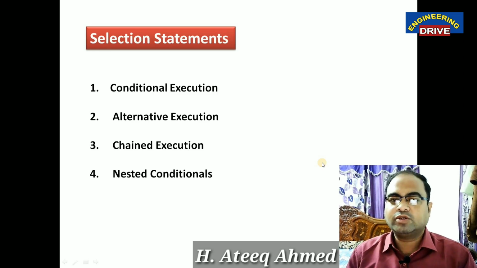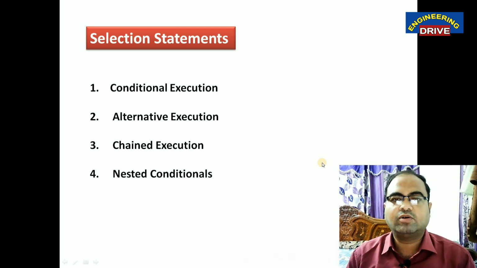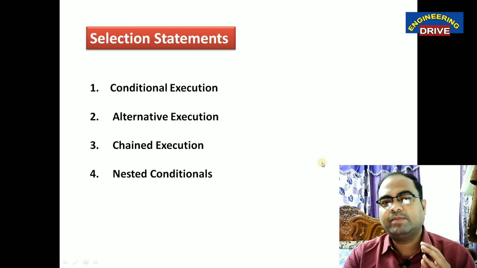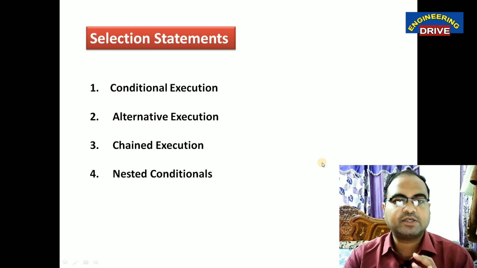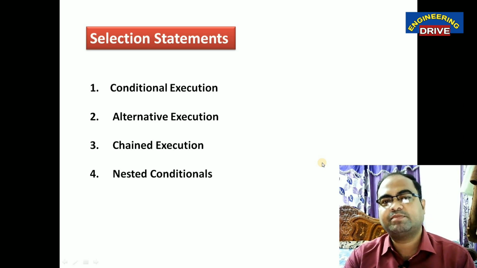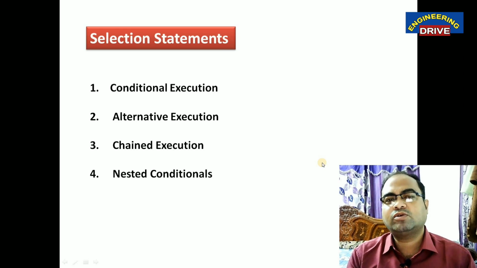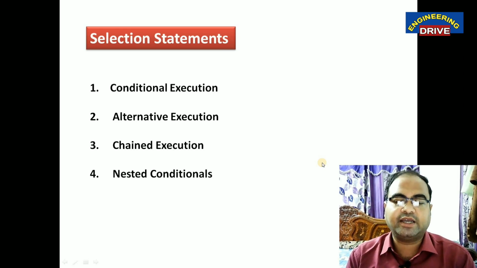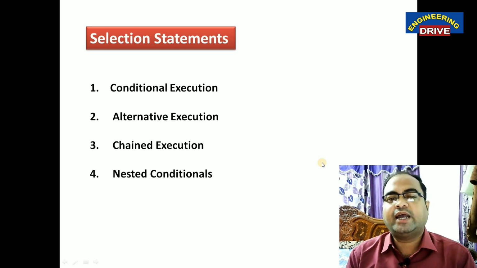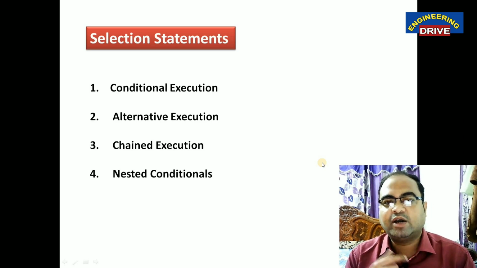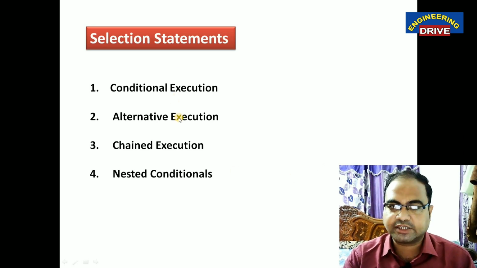Today I am going to discuss the selection statements in our Python subject. In every programming language like C, C++ or Java, selection statements or conditional statements form one of the integral parts of any programming language. So Python is also not an exception. In Python also we have this type of selection statements, and the way they have given the name is different.